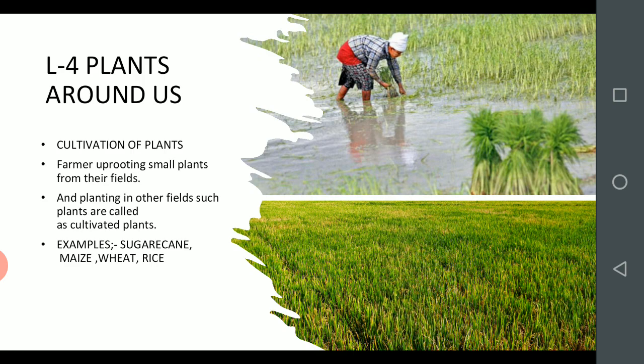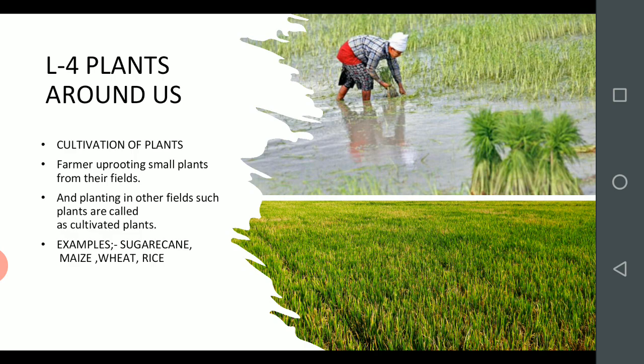Here I have shown in the picture, see here, in one small field they are growing full plants. Afterwards they tie them in bundles and remove them, uprooting means removing from that field, and they are planting in another field, with some distance, like that.